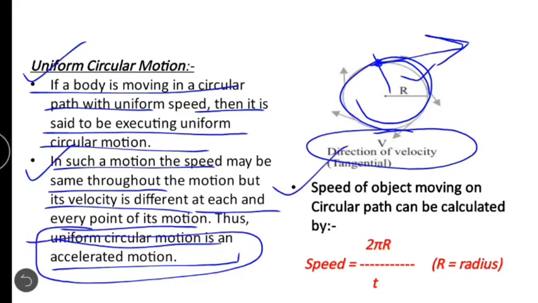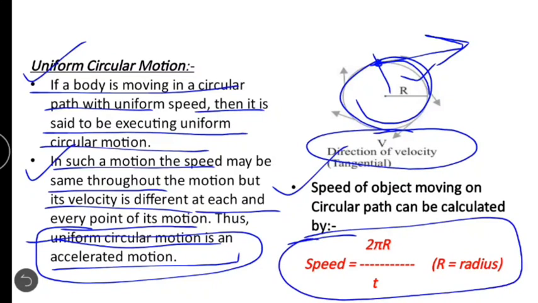The speed of an object moving on a circular path can be calculated by using the formula speed is equal to 2 pi r upon t, where r is the radius of the circular path and t is the time taken to cover the circumference of the circular path.